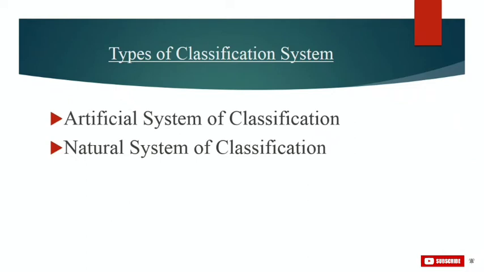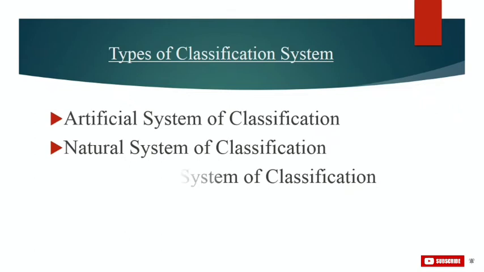Now talking about the disadvantages of this natural system of classification, there is more emphasis given on natural characters. In this system, several related families are separated and unrelated families are put together, and the evolutionary basis is neglected.